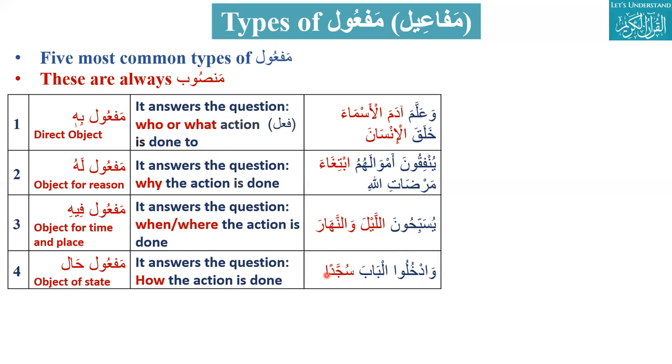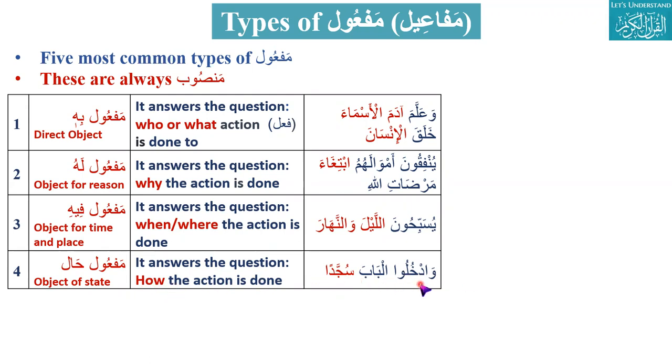How? In the state of prostration. This is called maf'ul hal, or object of state, and it answers the question of how the action is done.